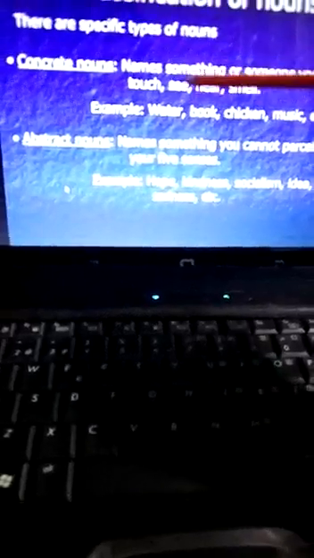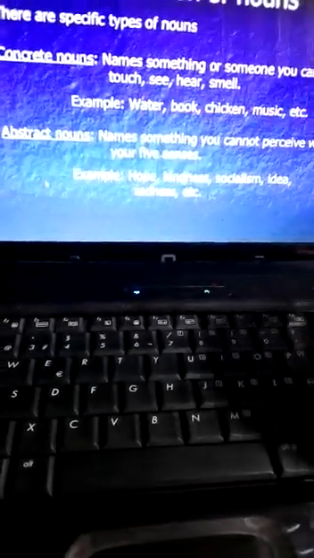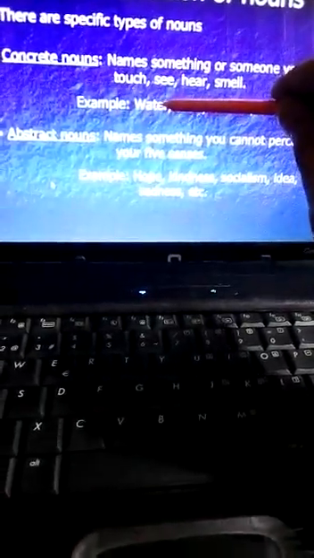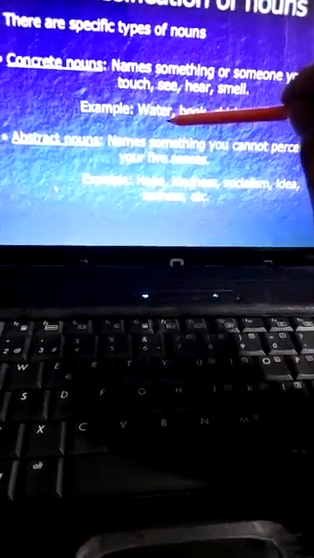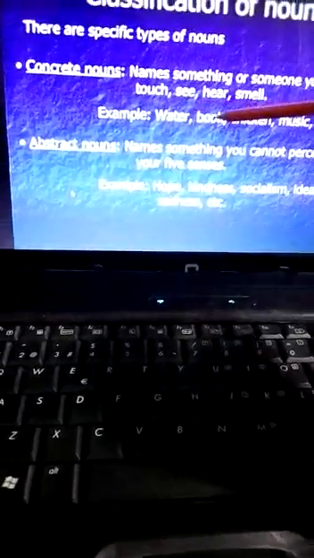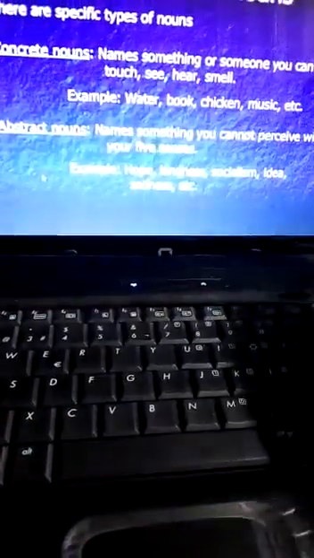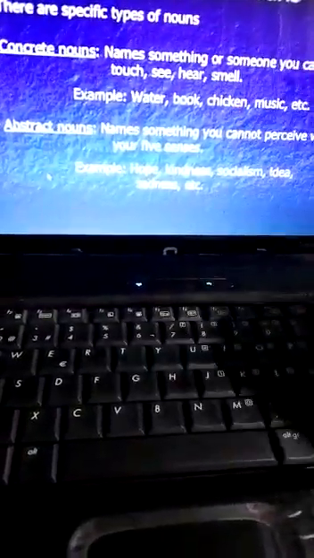You can see them, you can touch them, you can hear them, you can smell them. If you cannot use your five senses in searching these things, then it will become an abstract noun. For example, you can see water, you can drink water, you can touch water. Book, you can see it, touch it, smell it, whether it is dusty or not. Then chicken, you can see it, cook it, taste it. Then music, you can hear it.